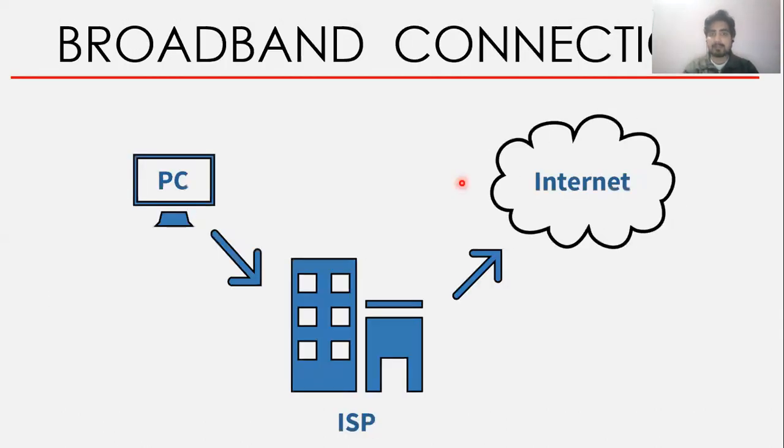So let's understand broadband with a figure. In this figure, you can easily notice that now you don't have any phone line in between your computer and the ISP. You are directly connected to the ISP, and then the ISP is providing you the internet. So you are not having a telephone line here. You are directly connected to the ISP, and then the ISP provides you that internet connection. So let's move further.